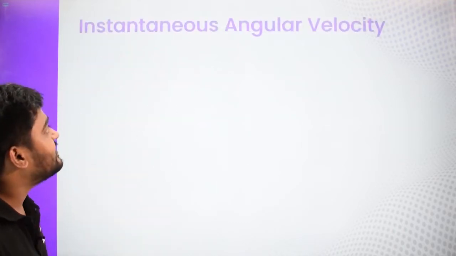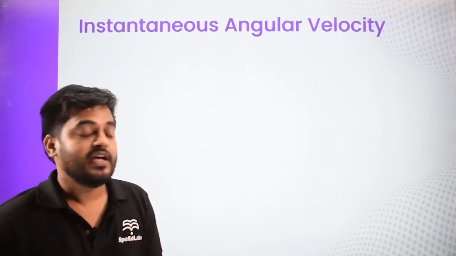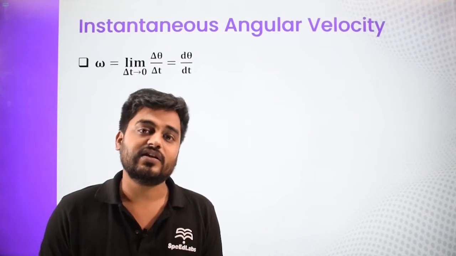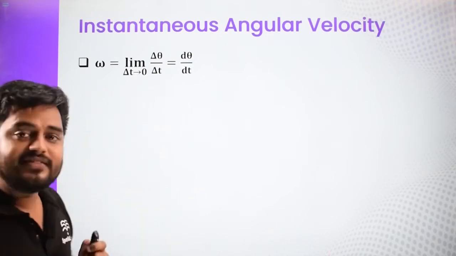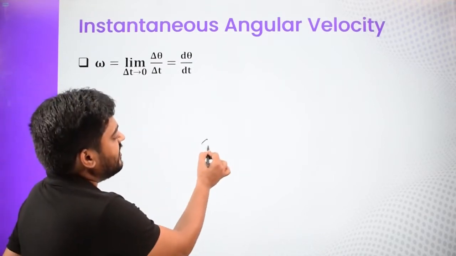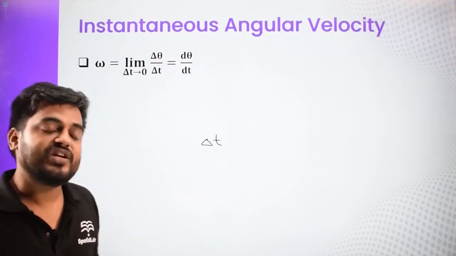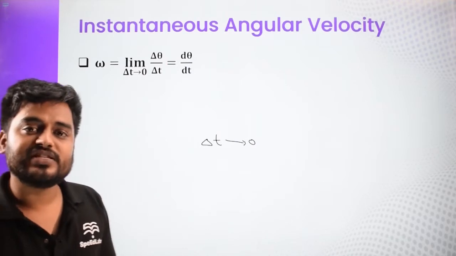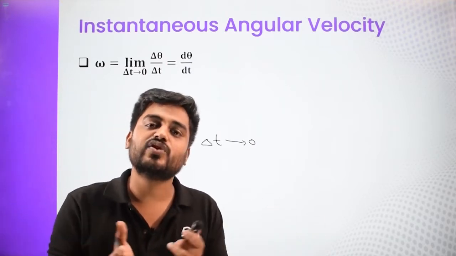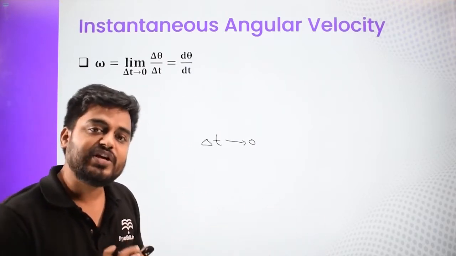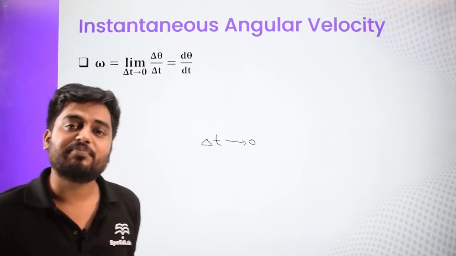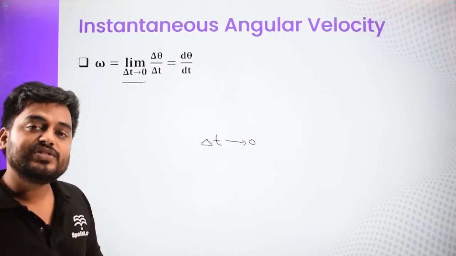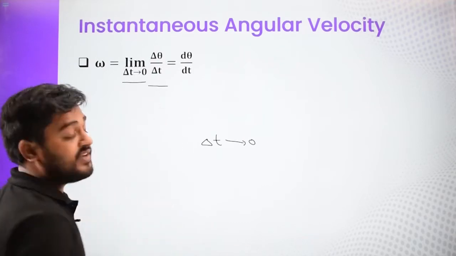Next is instantaneous angular velocity. How do you define instantaneous? It is basically the angular velocity at a particular moment. Now to make that a moment, we say that delta t, the time duration, approaches 0. When delta t approaches 0, the duration becomes so small that it is similar to just a particular moment. So it is the average angular velocity as time approaches 0.